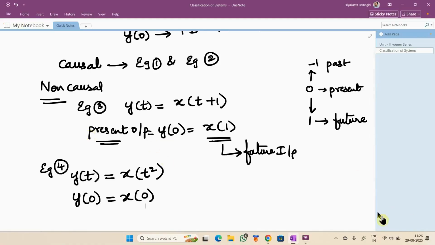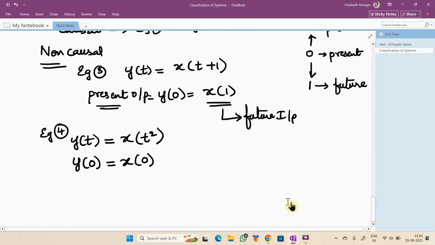Casual, sir. Why? Casual, not casual. Don't use the word casual. It is causal. Now, is this an example for causal or non-causal? Causal, sir. But I say that this is non-causal.